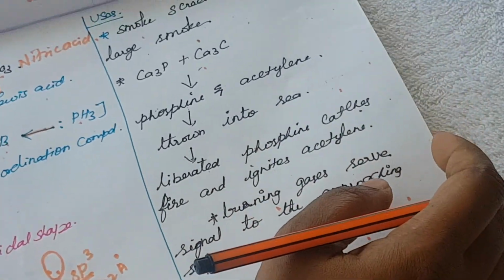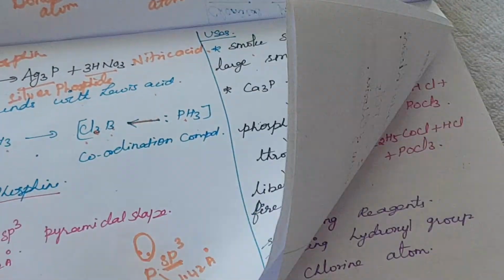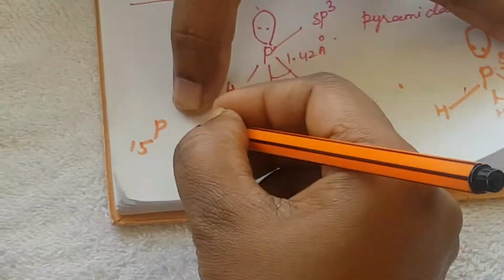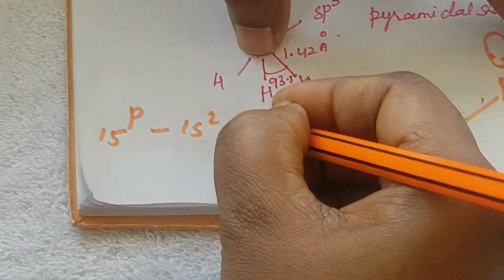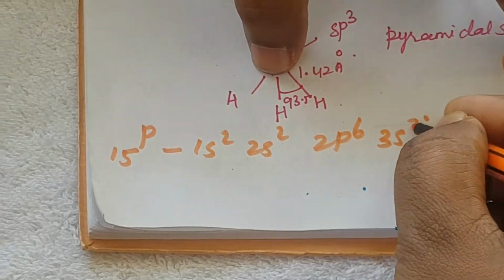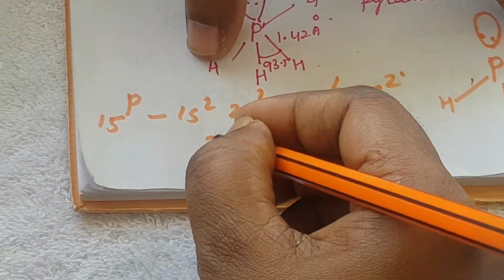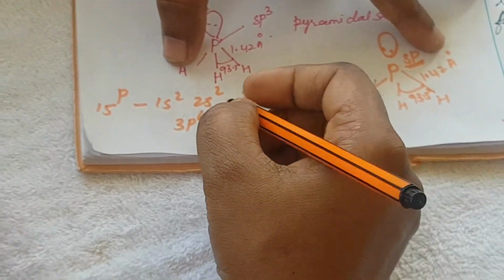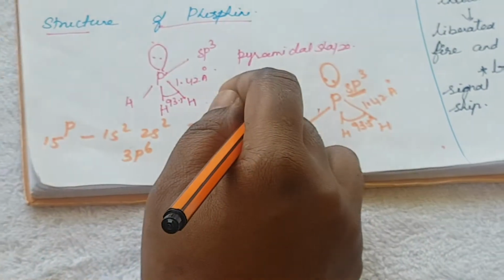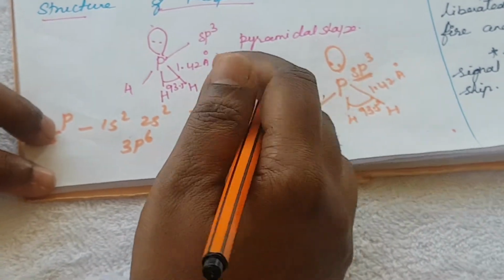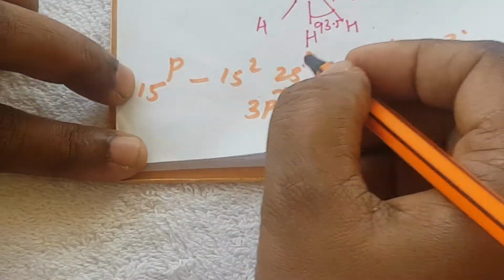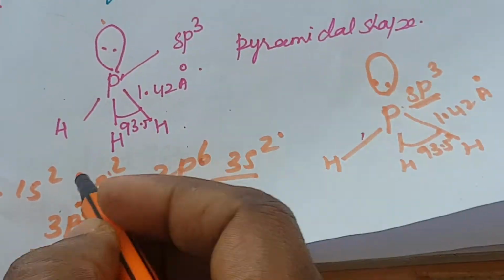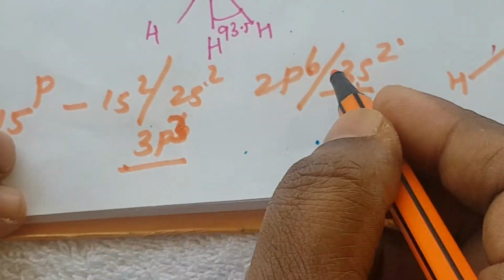Okay, how many outermost electrons? What is the atomic number? How to draw this? It is sp3 hybridization. Phosphorus, we know, has atomic number 15. How to write it? 1s2, 2s2, 2p6, 3s2, 3p3. How many electrons? 2, 4, 10, 12, 15. 3s2, 3p3 is the outermost electronic configuration. So that is 2, 8, and the remaining 5 electrons are there.